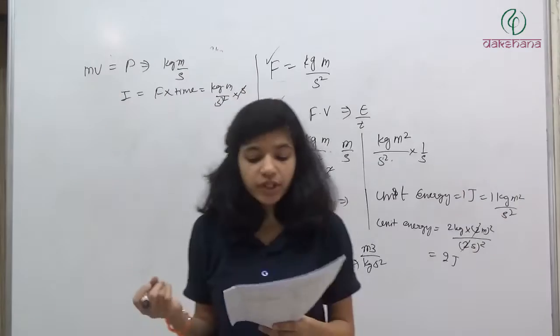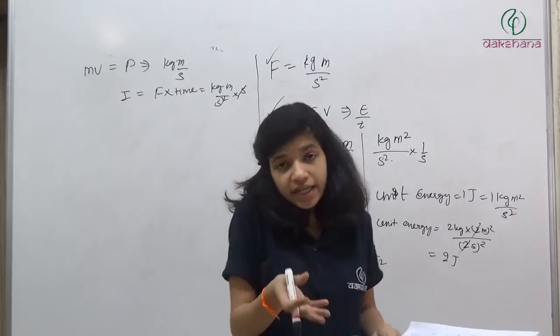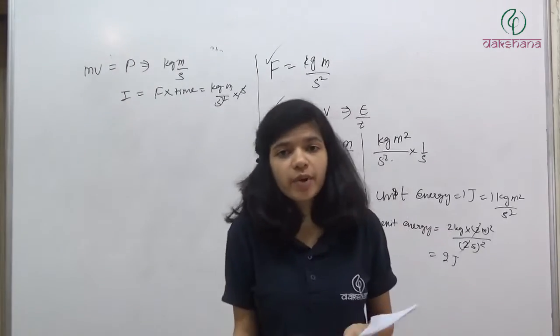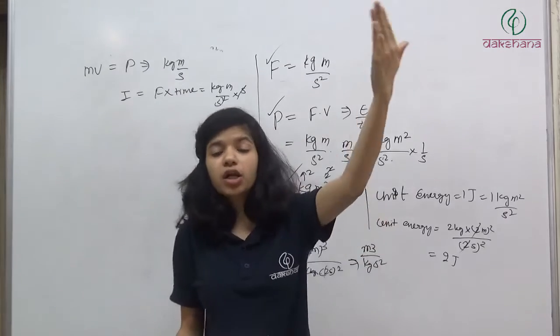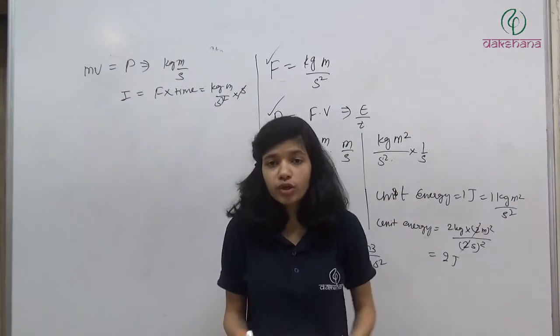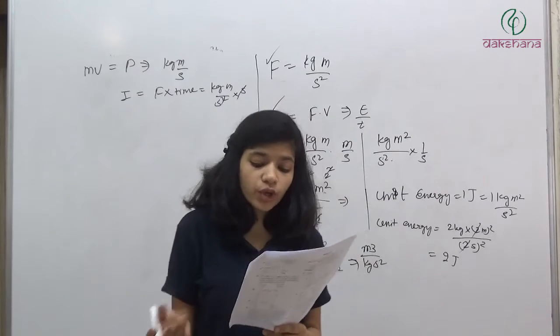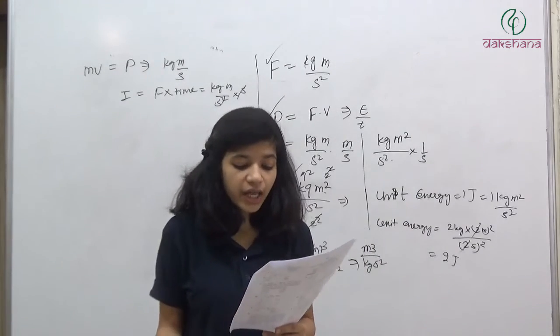Light year and time. This is wrong because time is time. Light year, it says year, but it is the measurement of distance. Light year is the measurement of distance. We say how far a star is from us, so it is so many light years away. So light year is the measure of distance, and time is time. So basically they are going to have different dimensions. So answer is 2.